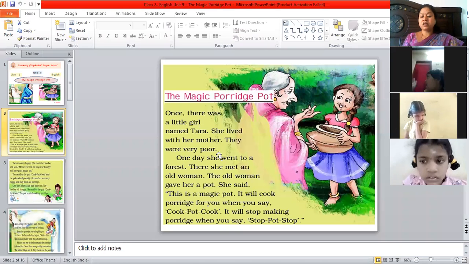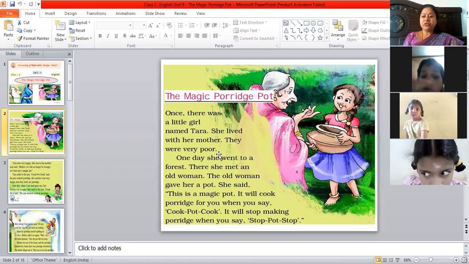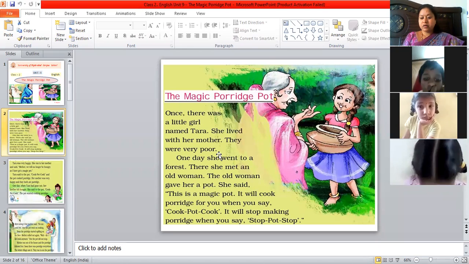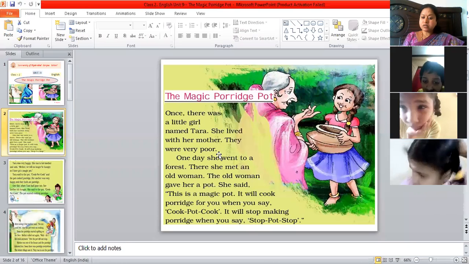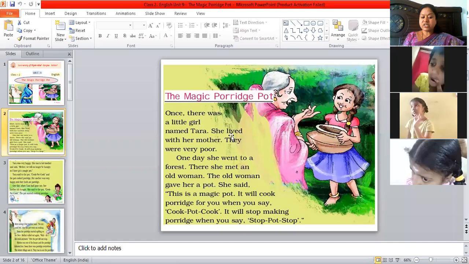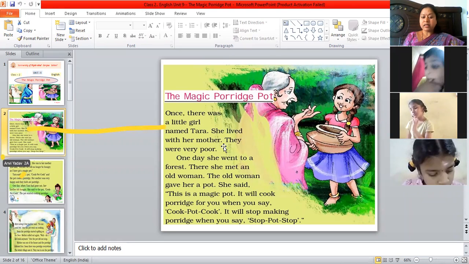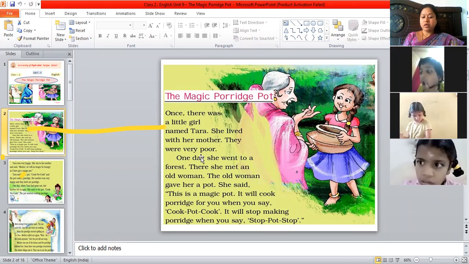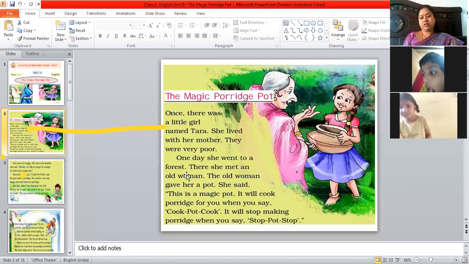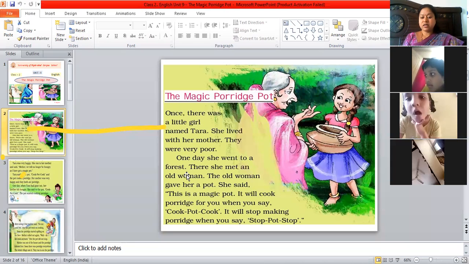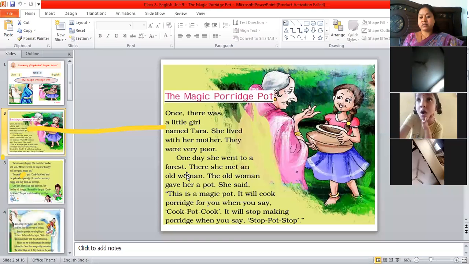Because poor means they don't have enough money to eat, enough money to buy clothes, and enough place to live in. Okay. So they are called as poor. So Tara, she lived with her mother and they were very poor. One day she went to a forest. What is a forest? The place which is covered with huge trees and where animals are present. It's a jungle. Okay, she went into the forest one day.